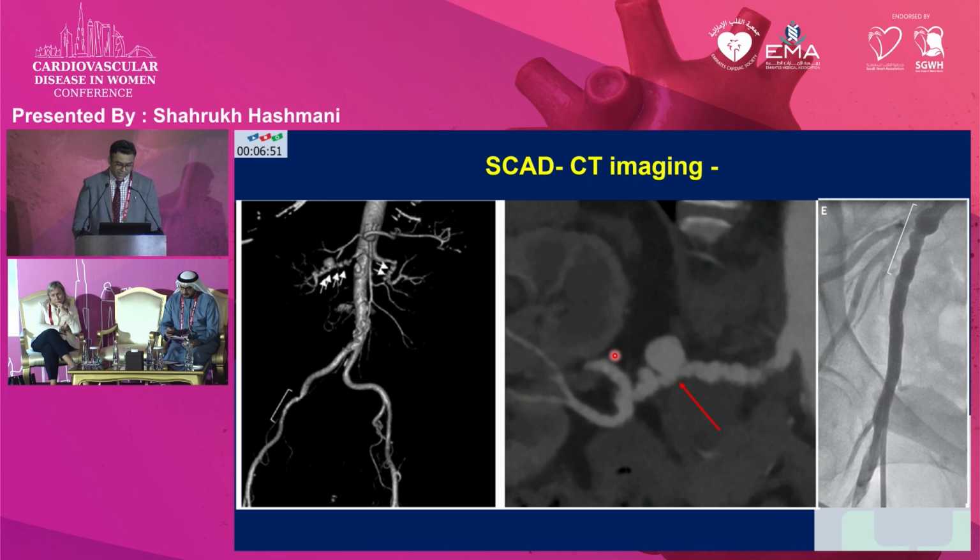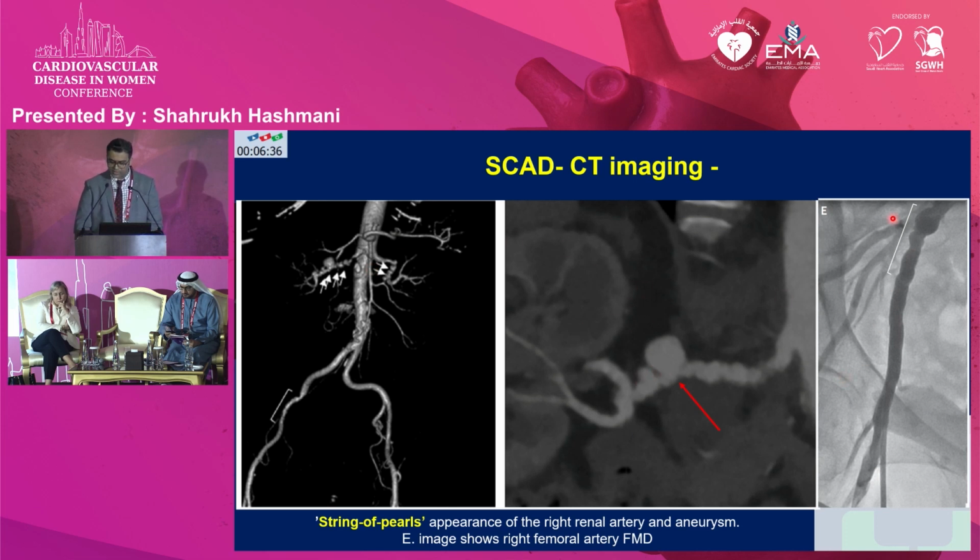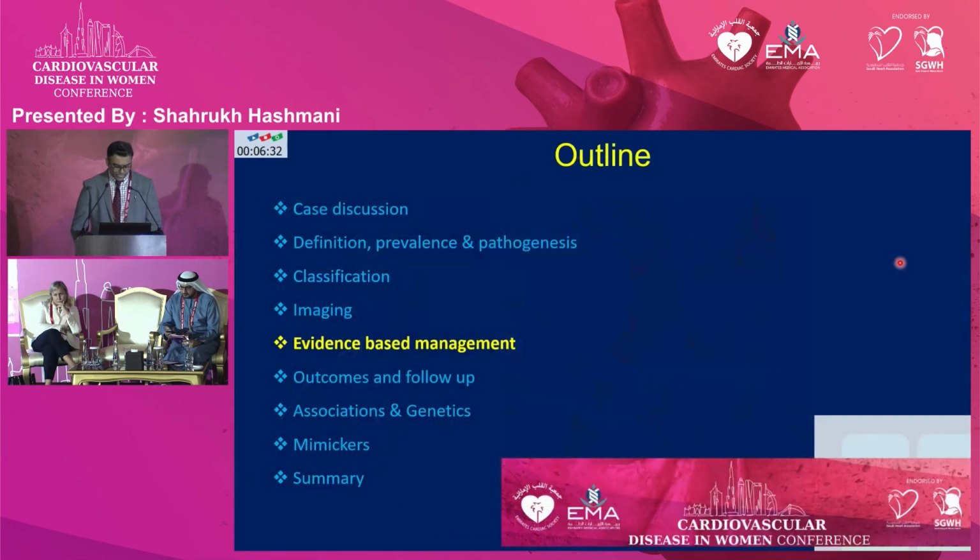CTA specifically can greatly help in identification of fibromuscular dysplasia, as in this case, you can see a string of beads appearance in the renal artery, aneurysmal formation, and similarly in the femoral artery, you can see the interrupted appearance or the string of beads appearance.